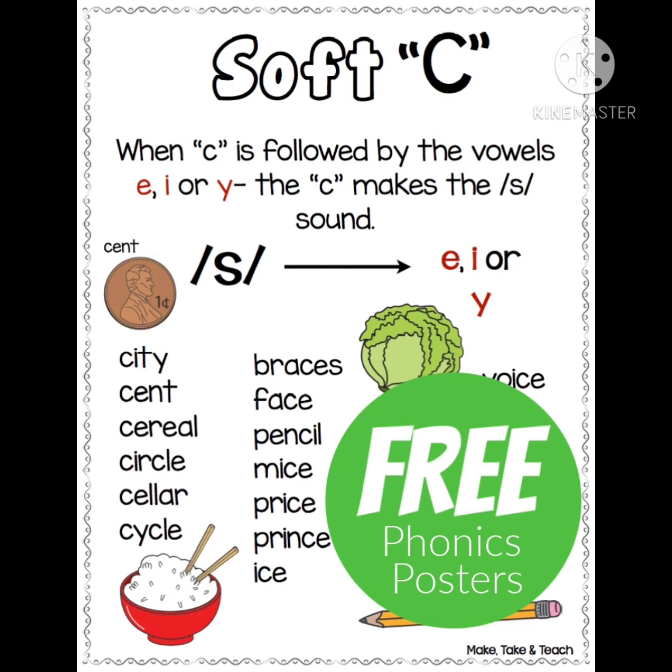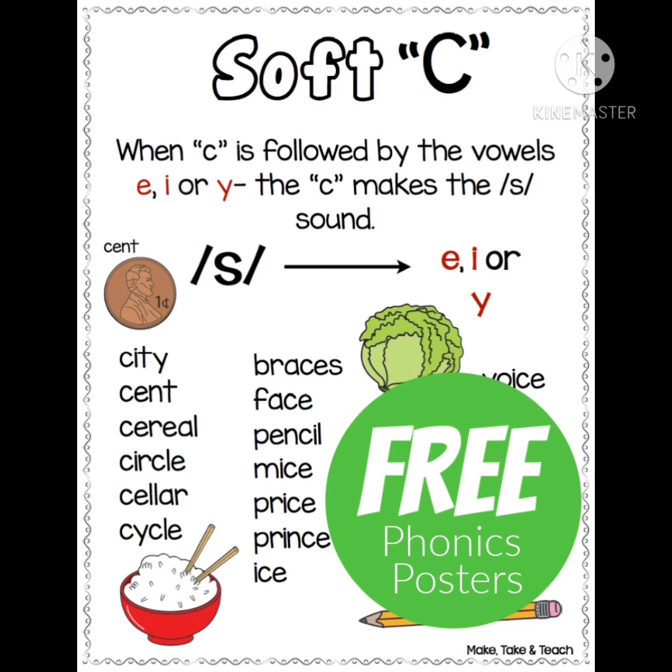Next one, prince. The letter C is followed by E. It gives the sound of S, so we say it as prince. The last word, eyes. The letter C is followed by E, so we say it as eyes.